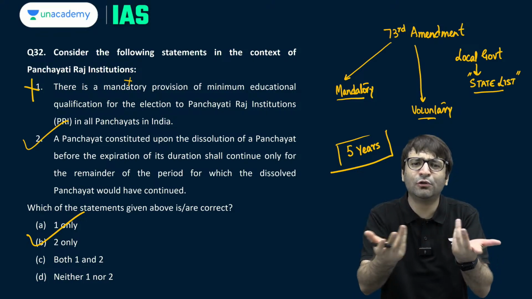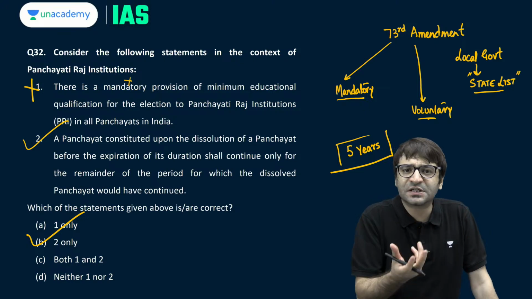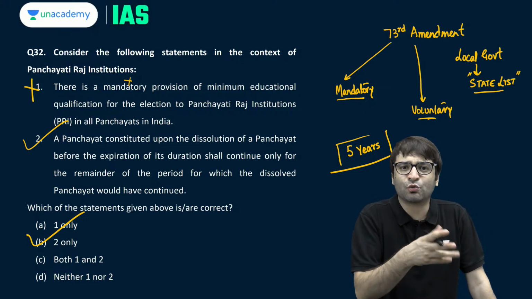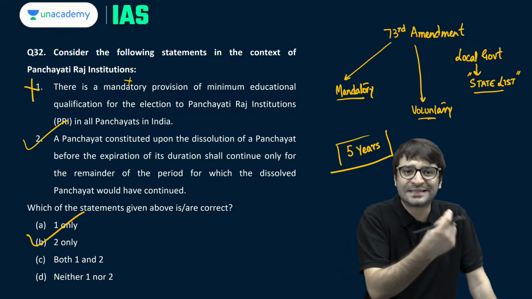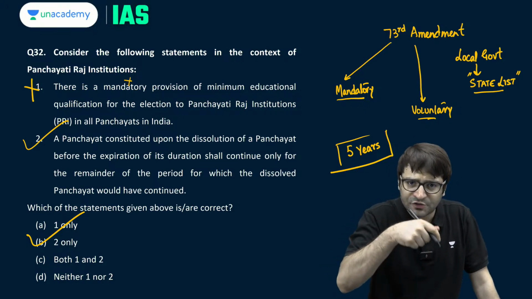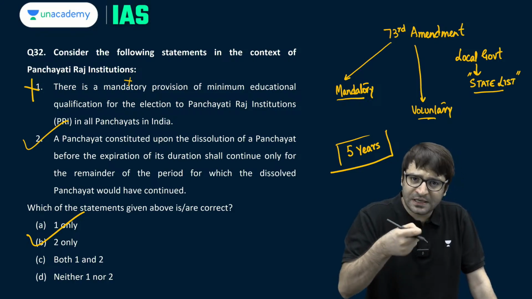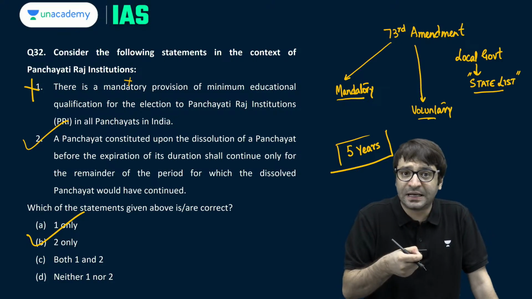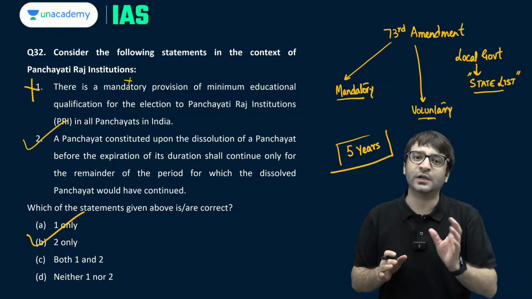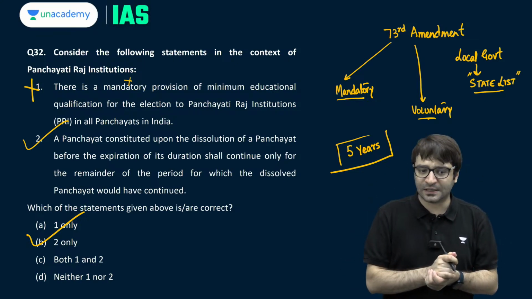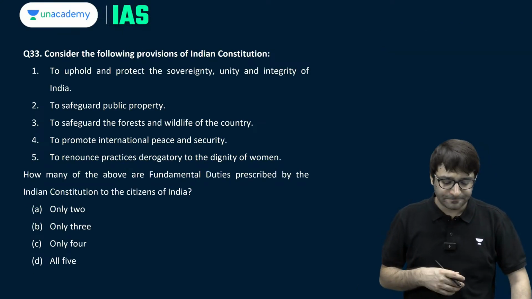Just like, for example, in Lok Sabha elections. For example, the term of the Lok Sabha MP is 5 years. But what if the MP is disqualified after a year? Or an MP resigns after a year? Or the MP dies after a year? Then a by-election shall have to be conducted by the Election Commission. And once the new MP is elected, this new MP will not be elected for the entire 5-year term, but for the remainder of the term, which is 4 years. Same way for Panchayati Raj institutions as well. So B2 only is the right answer.